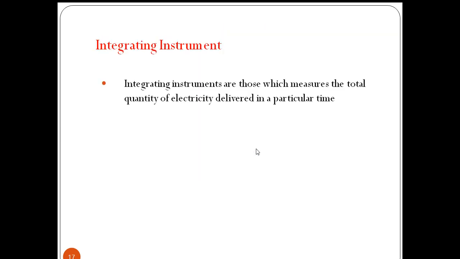Next, integrating type instrument. These instruments are those which measure the total quantity of electricity delivered in a particular time. So during a period of time, how much energy is consumed, that will be measured by these integrating type instruments. Examples for these integrating type instruments are energy meter, ampere hour meter, watt hour meter.